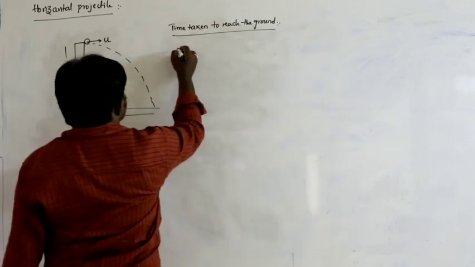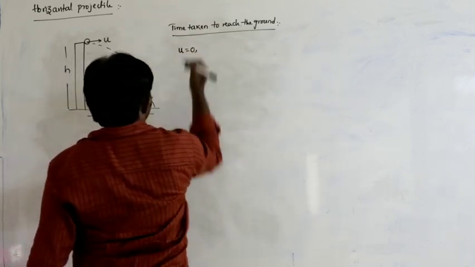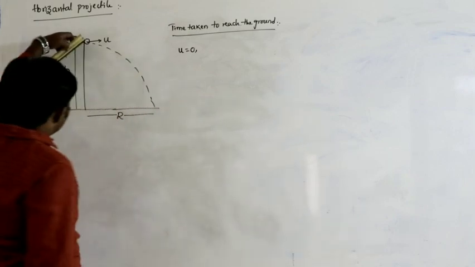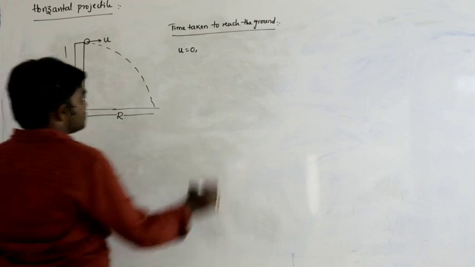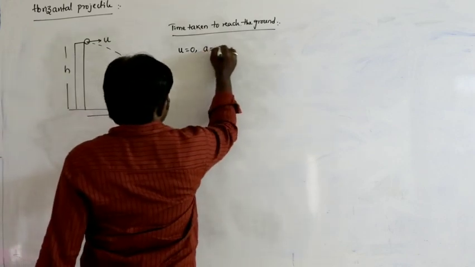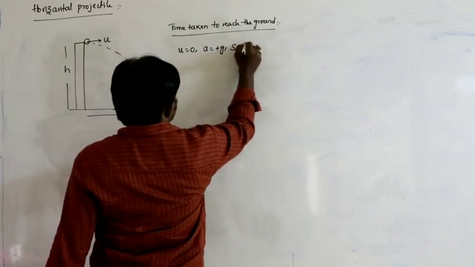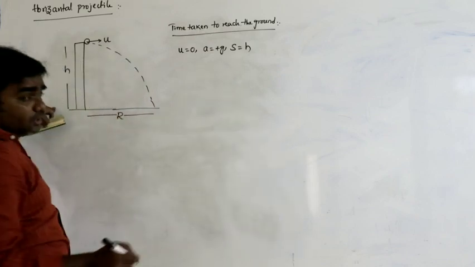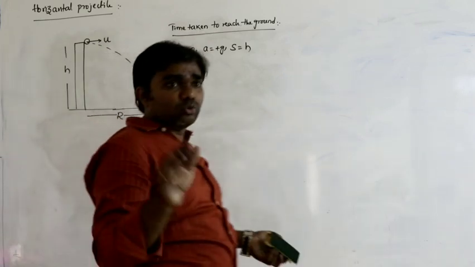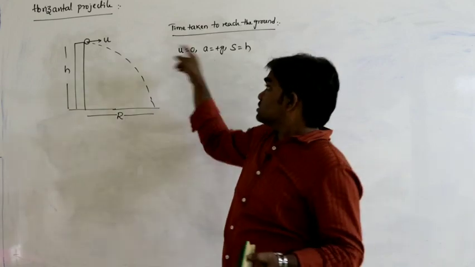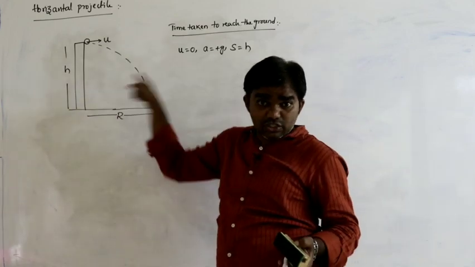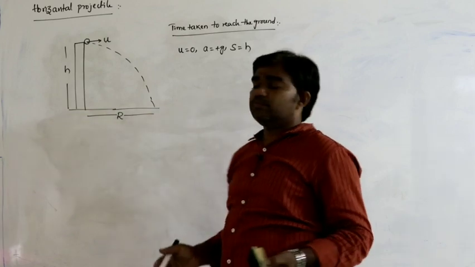Freely falling body means initial velocity is 0. So initial velocity is 0, acceleration is plus g, and the distance travelled by the body along the vertical direction is nothing but h, the height from which we throw the body.